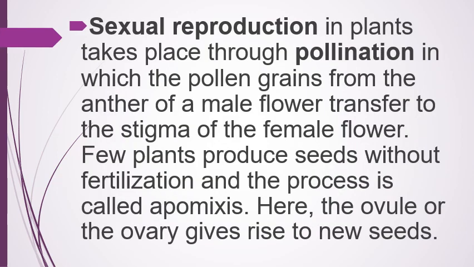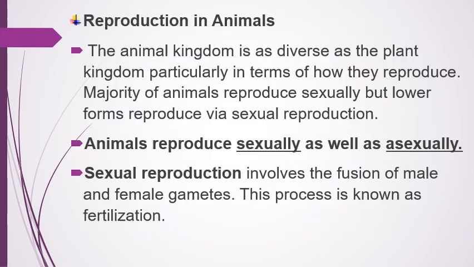Sexual reproduction in plants takes place through pollination, in which the pollen grains from the anther of a male flower are transferred to the stigma of the female flower. Few plants produce seeds without fertilization, and the process is called apomixis. Here, the ovary gives rise to a new plant.